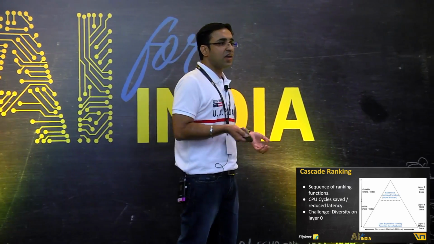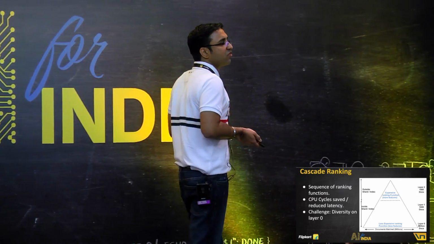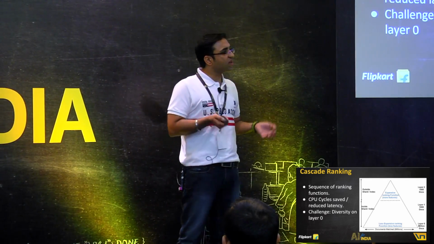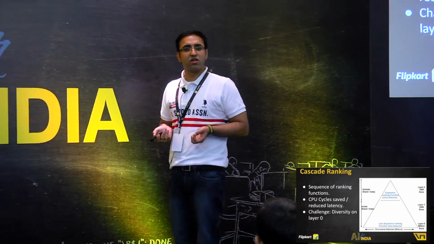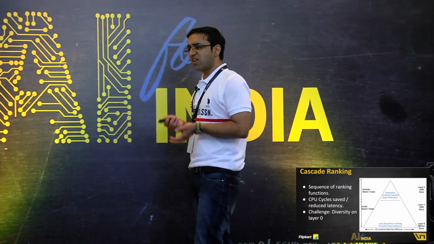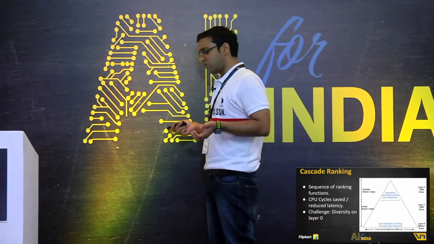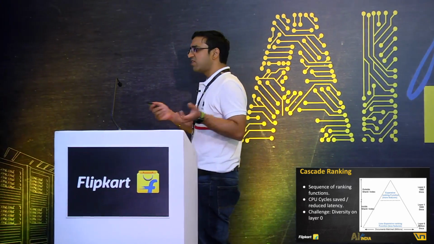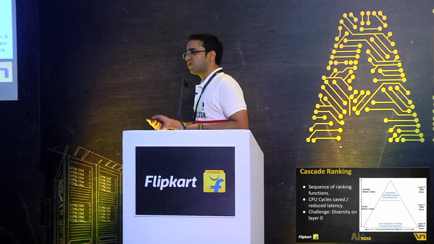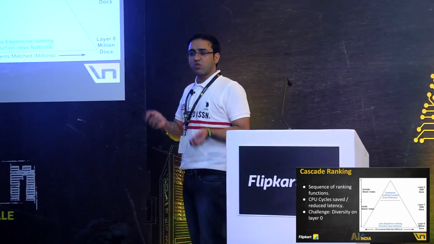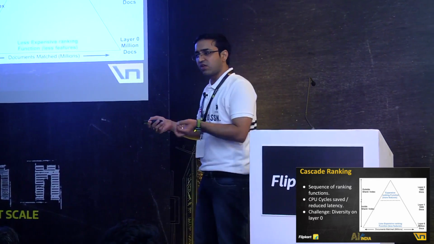The ranking function that we typically use is very specific to a category as well. Say if you're talking about mobile as a category, the ranking function is very sensitive to price. Say if you're talking about a furniture type of category, the ranking function is specific to the geo signals. The ranking function for, say, lifestyle is very quality sensitive. And hence the ranking function is a very complex beast. What we have there is a normalized log linear of multiple signals multiplied by a lot of weights, which is category specific. What cascade ranking says is you can cut down such a ranking function into multiple ranking functions.